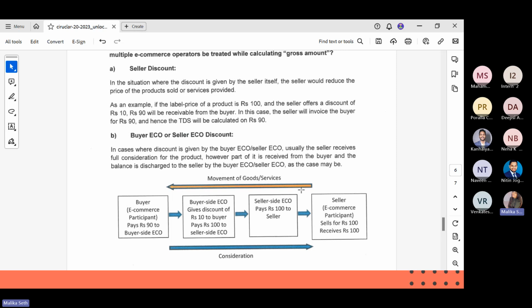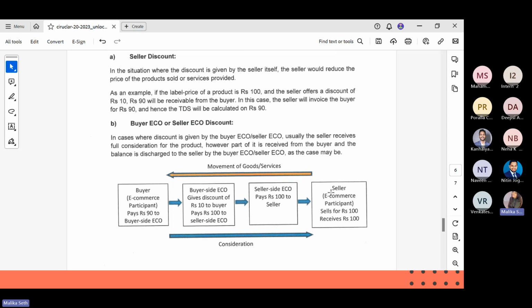In this diagram, the seller has asked for 100 rupees, but since it was a discount from a buyer ECO or a seller ECO, the buyer pays only 90 rupees. Since in this particular case the buyer side ECO has given the discount, the buyer side will receive 90 rupees, add 10 on its own, and give 100 to the seller side ECO.